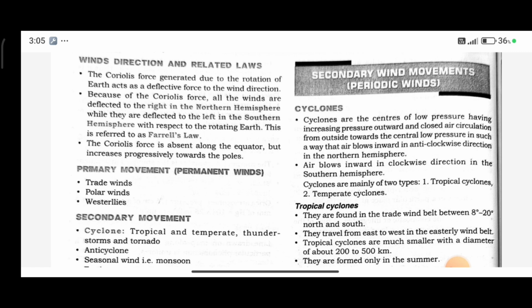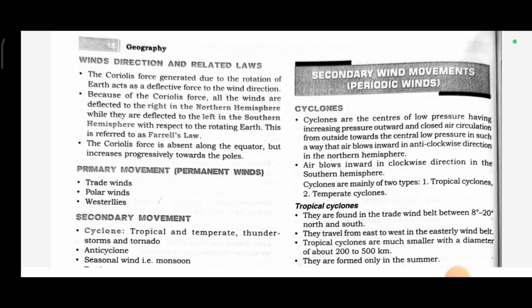Secondary wind movements, periodic winds. Cyclones. Cyclones are the center of a low pressure belt having increasing pressure outward and closed air circulation from outside towards the center of low pressure, in such a way that air blows inward in an anti-clockwise direction in the northern hemisphere. Air blows inward in a clockwise direction in the southern hemisphere.